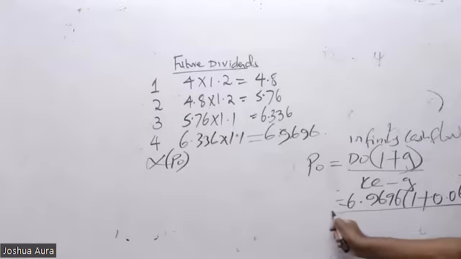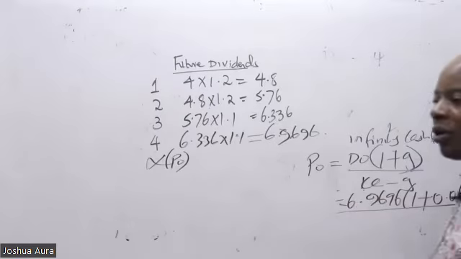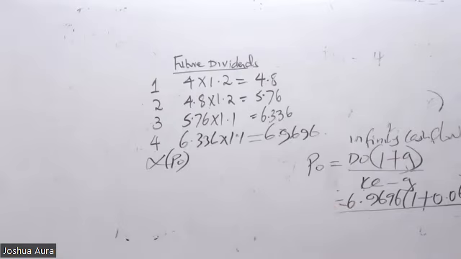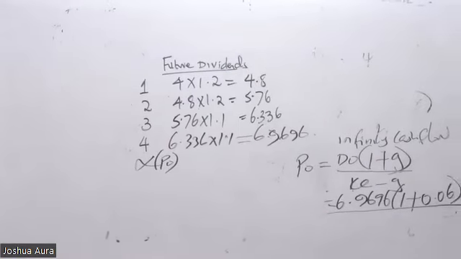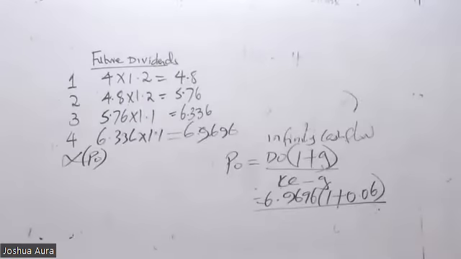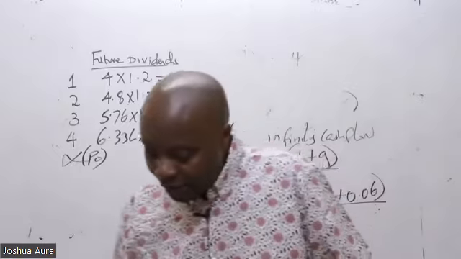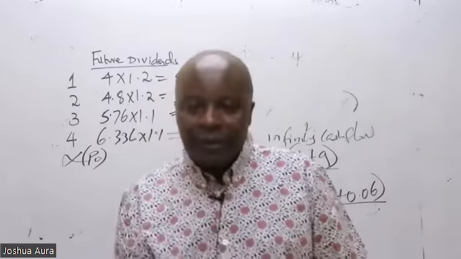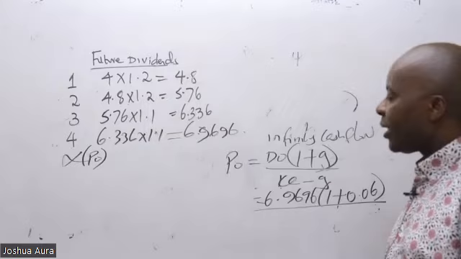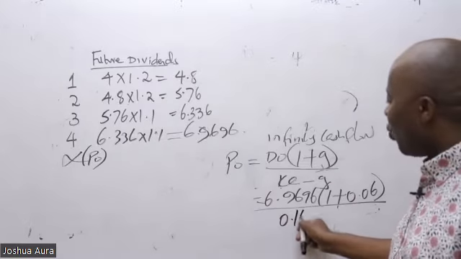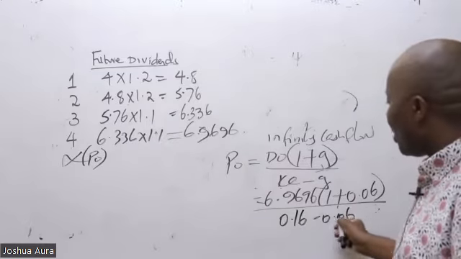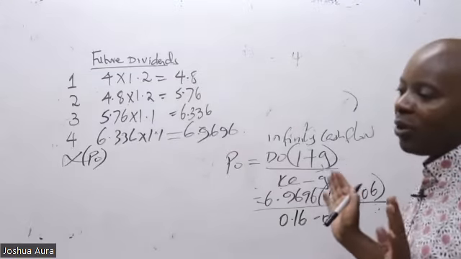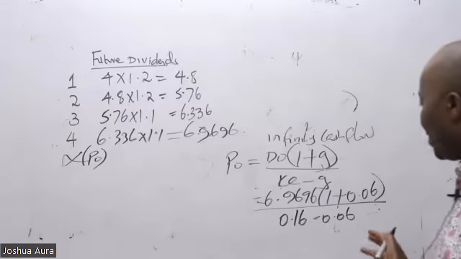So then all over the cost of equity. They have given us the required return. They're telling us that the required return is 16%. So all over 0.16 minus 0.06, minus this growth. So up and slowly, give us first of all the numerator.